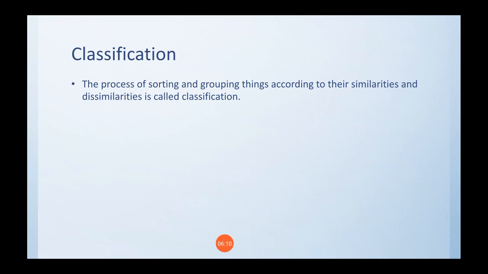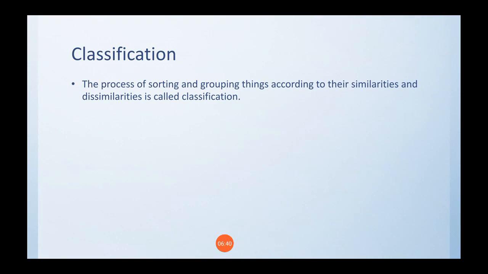So classification and grouping are related to each other. Grouping is only related to similarities. Classification is related to similarities and dissimilarities. Coverage of a large area is classification, coverage of a small area is called grouping, right? If you want to elaborate, a shelf which contains some materials, that is grouping. The entire shelf, whatever materials you kept, that is called classification, right?